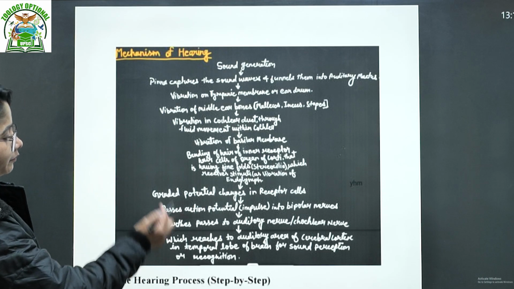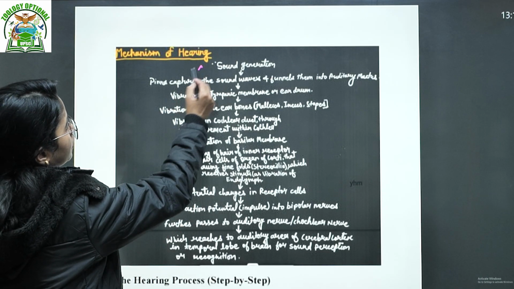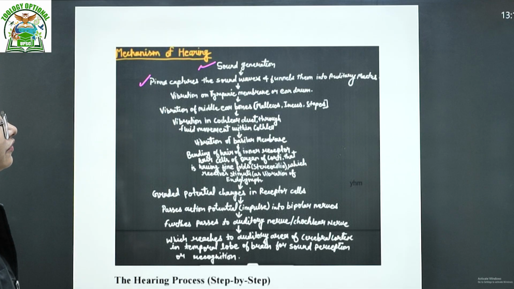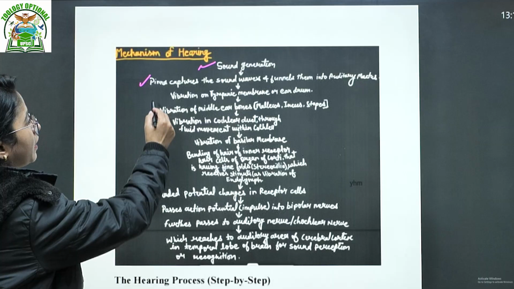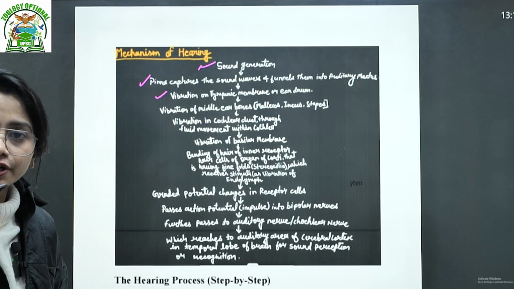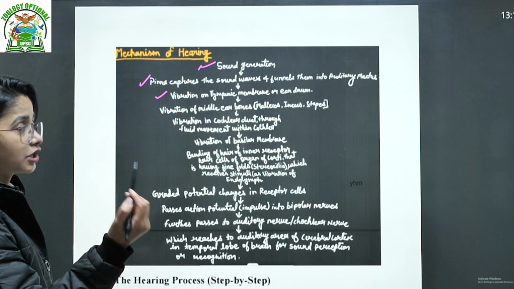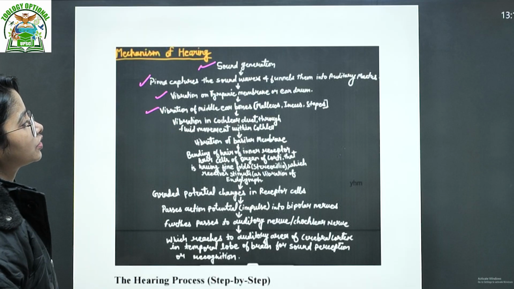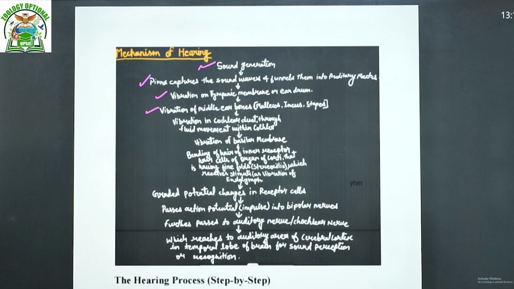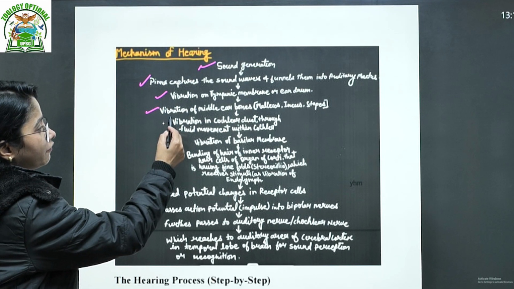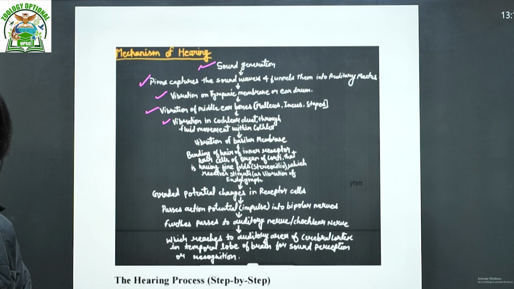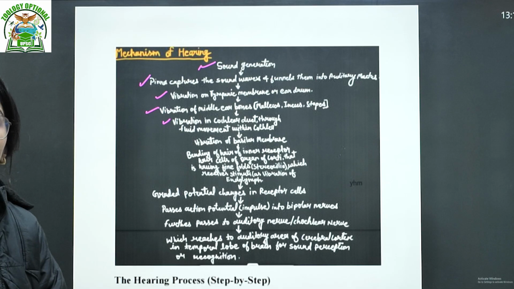Then the pinna captures the sound wave, funnels it into the auditory canal, right? Then vibration of the tympanic membrane or eardrum. That creates a particular kind of sound. And then vibration of the middle ear bones, that is your malleus, incus, and stapes. Then vibration in the cochlear duct, where we have entered the inner ear, through the fluid movement within the cochlea.